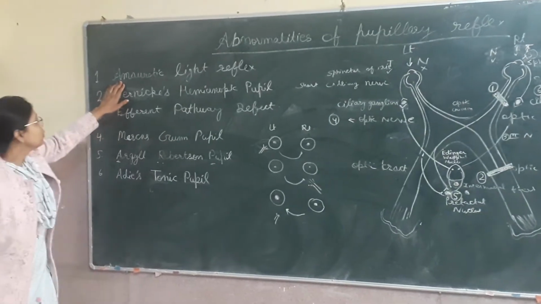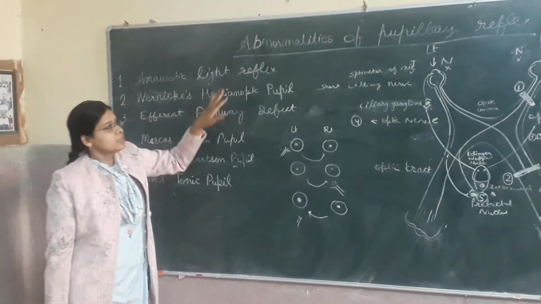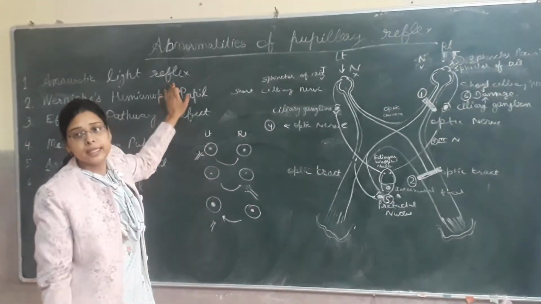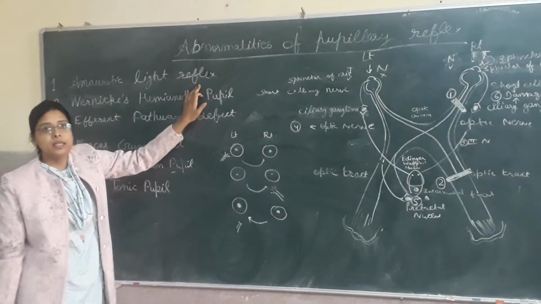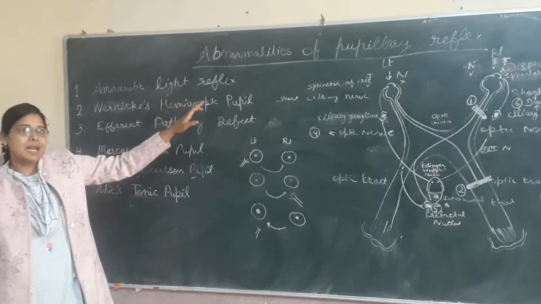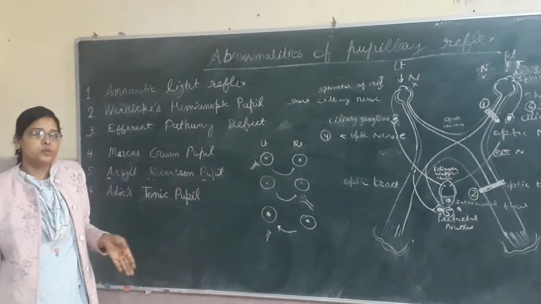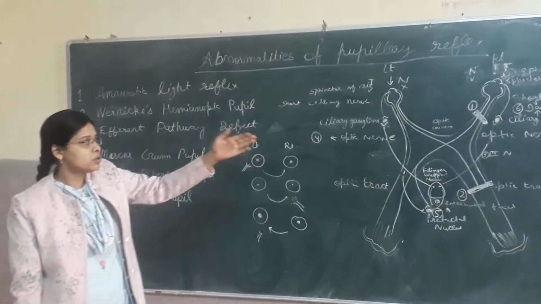So, coming to the first topic, amaurotic light reflex. Because of a complete lesion of the optic nerve or some retinal lesions, there will be complete blindness. Amaurosis is a Greek word which means dark or obscure. So there will be complete blindness on the affected side.